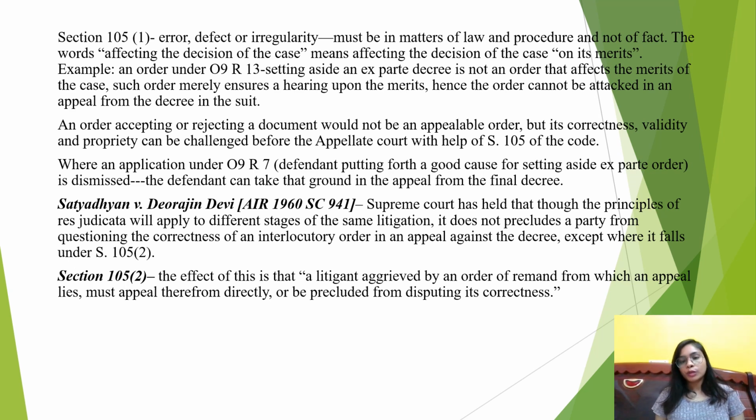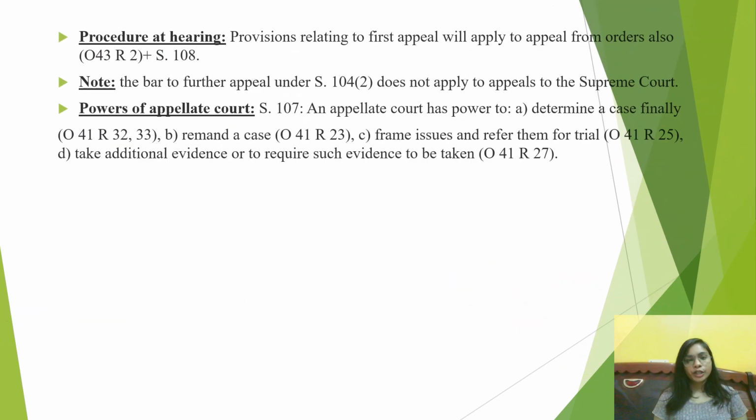In this case, the Supreme Court has held that though the principles of res judicata will apply to different stages of the same litigation, it does not preclude a party from questioning the correctness of an interlocutory order in an appeal against the decree, except where it falls under section 105 clause 2. Now we talk about procedure at hearing. The provisions that apply to first appeal will also be applicable to appeal from orders. You can refer to order 43 rule 2 and section 108.